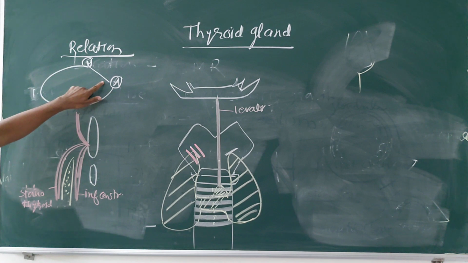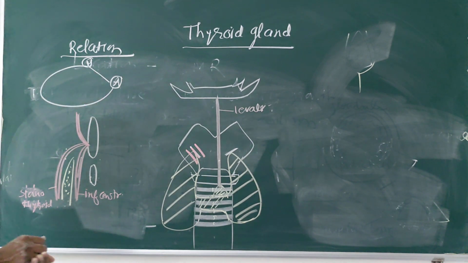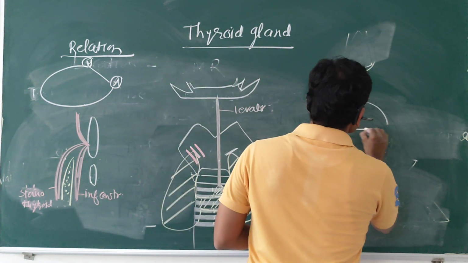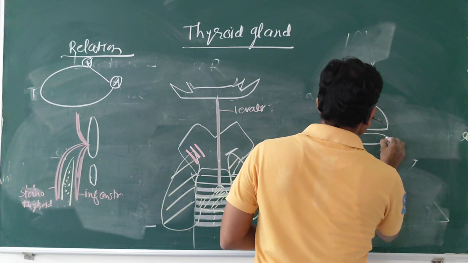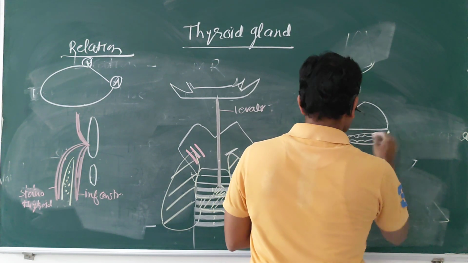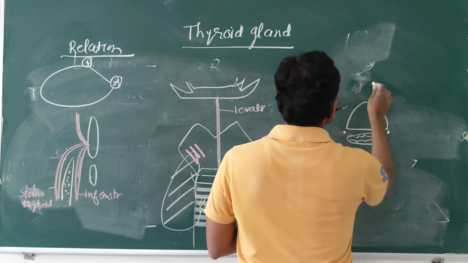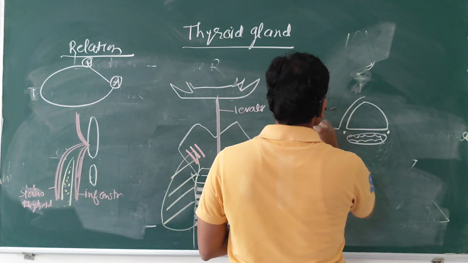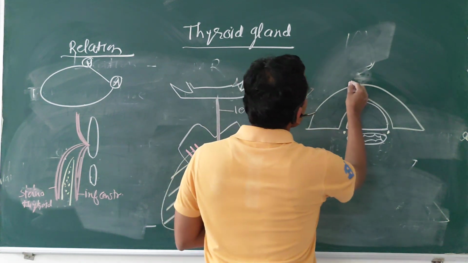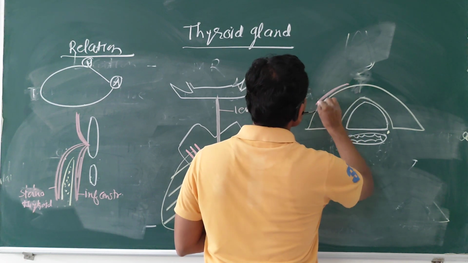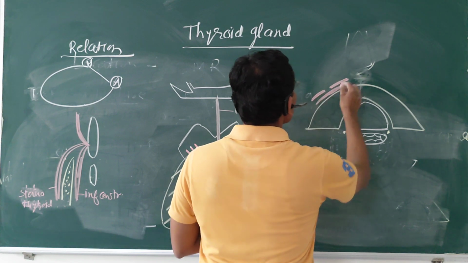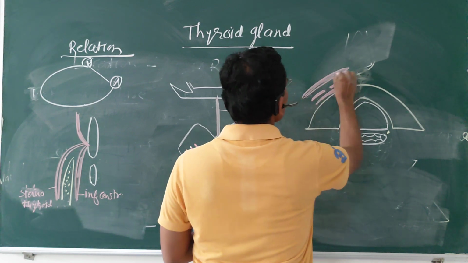Then this is the medial surface. This medial surface is related to the trachea, and here is the esophagus, and in between, the recurrent laryngeal nerve. Here is the gland, the thyroid gland, which is related anteriorly to the sternothyroid muscle, thyrohyoid muscle, superior belly of the omohyoid, and uppermost the sternocleidomastoid muscle.